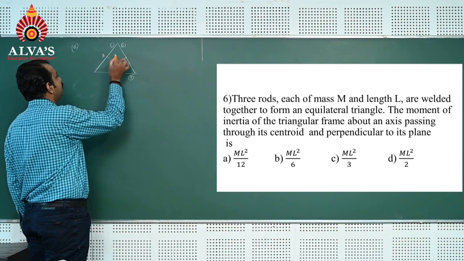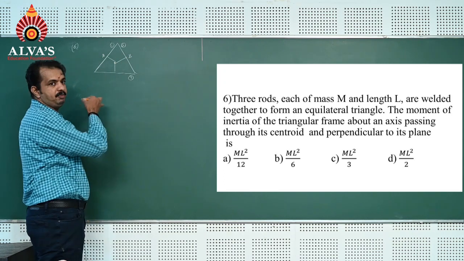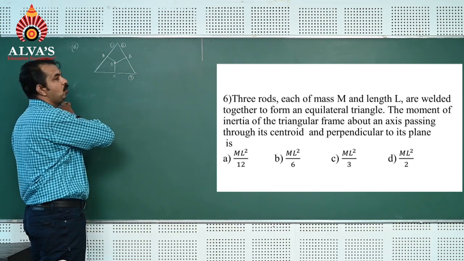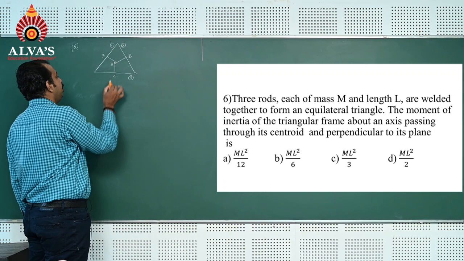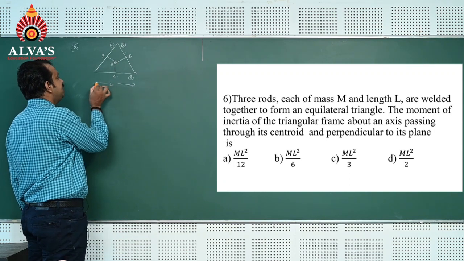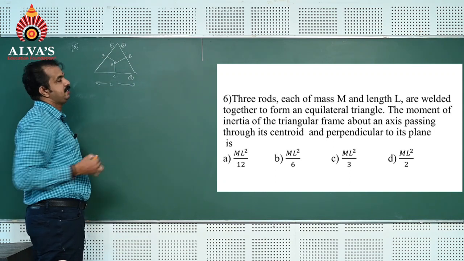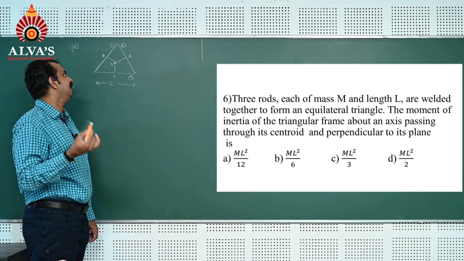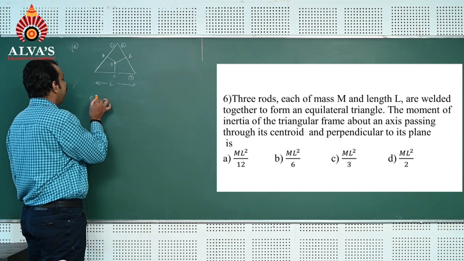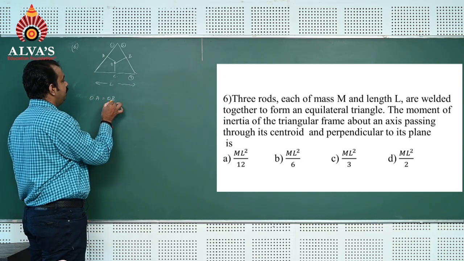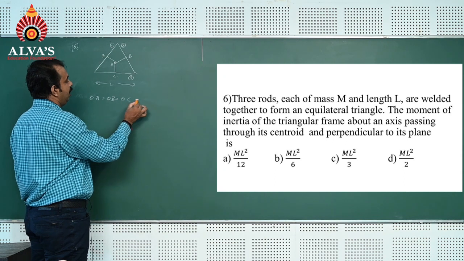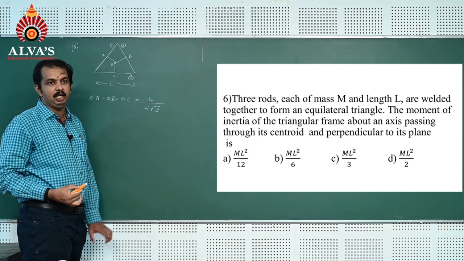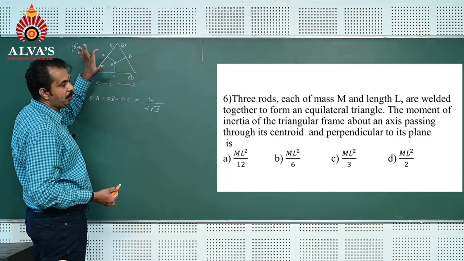So this point I would like to take as A, this as B, and this as C. You know this point is O. Here length of the rod is L, and since it is an equilateral triangle, the length of each side of the triangle is the same. So OA is equal to OB is equal to OC, which is equal to L by 2 root 3. That is the distance from center of each rod to centroid.